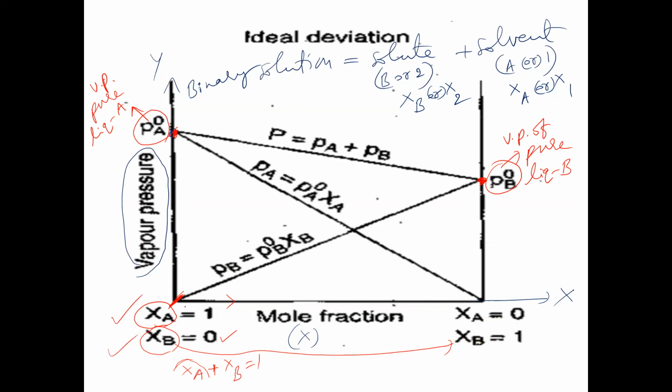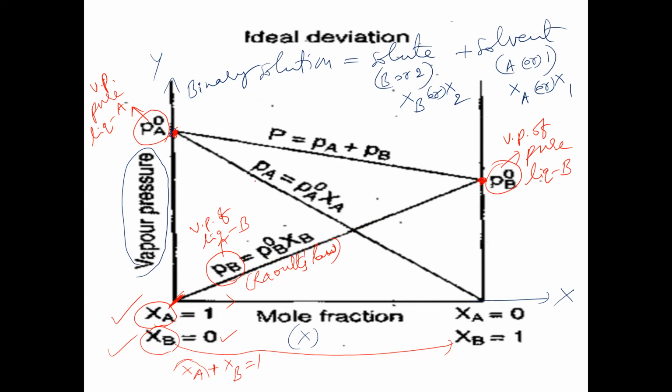Now, when you are going on adding liquid B, what is happening? The vapor pressure of liquid B will be increasing slowly, because when we are adding liquid B, the mole fraction of liquid B is increasing. That's why the vapor pressure of liquid B will be slowly increasing. See here, increasing line, this one. Now here, PB naught. What is PB here? Vapor pressure of liquid B is equal to PB naught XB according to Raoult's law. The PB value increases slowly.